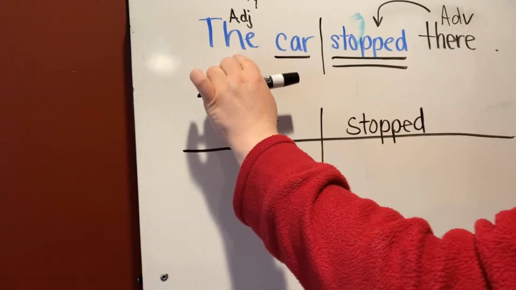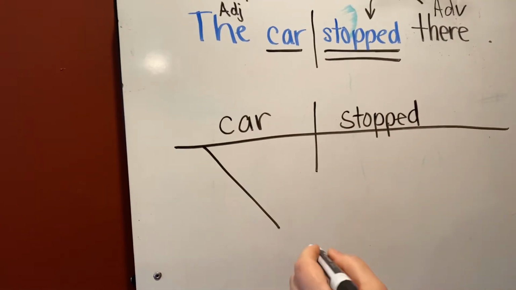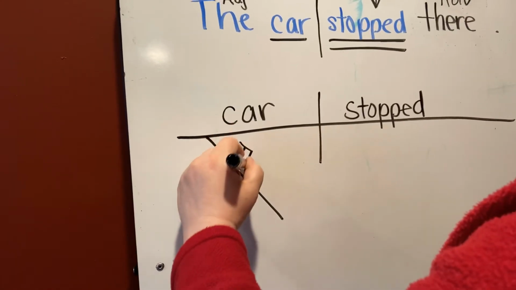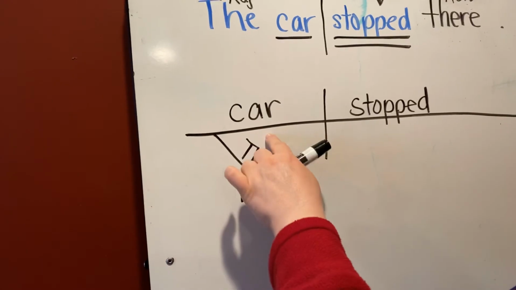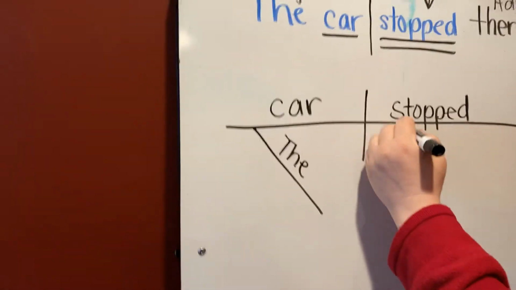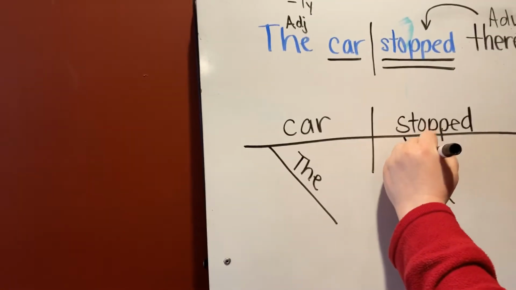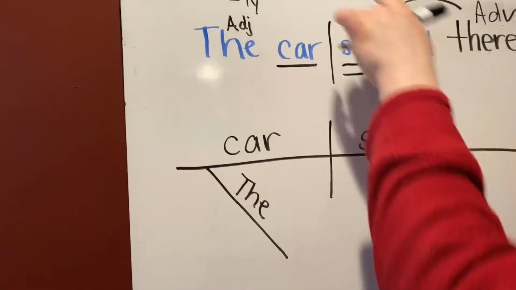We have the adjective the describing car, so it's going to come off here on a slant. The. It comes off car because it's describing car. So there is going to come off stopped because it's describing stopped. It's telling us where it stopped.